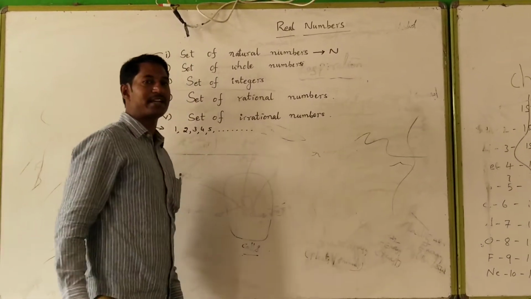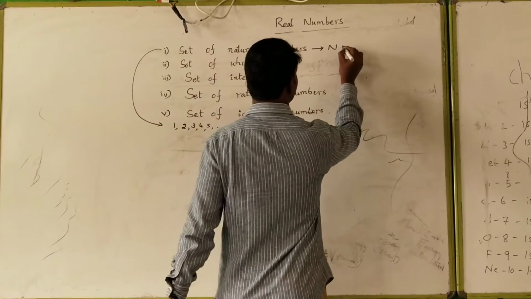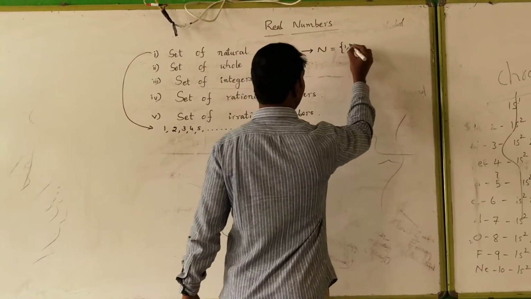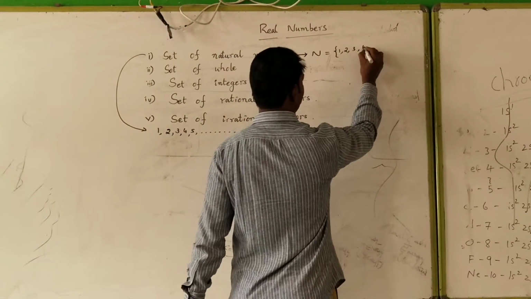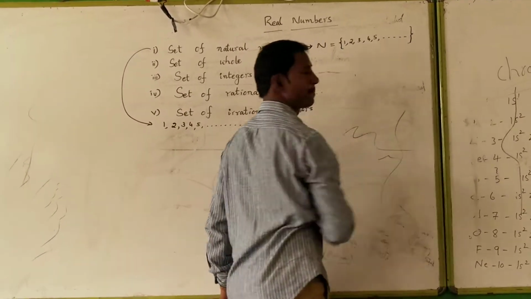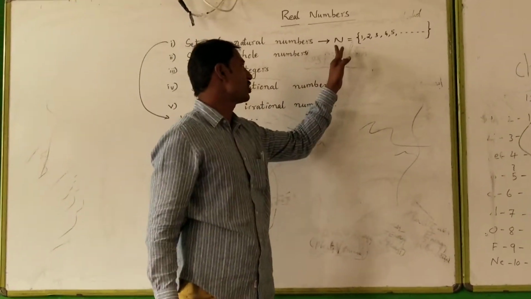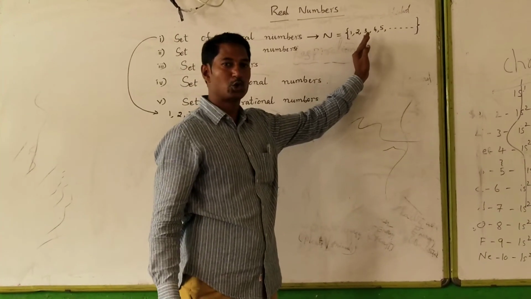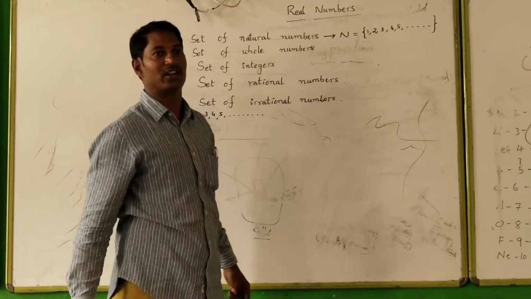Set of natural numbers is denoted by the letter capital N, whereas capital N is equal to set of 1, 2, 3, 4, 5 and so on.